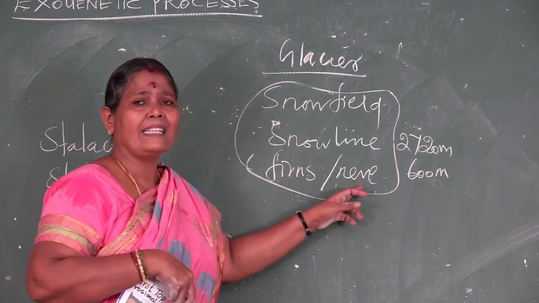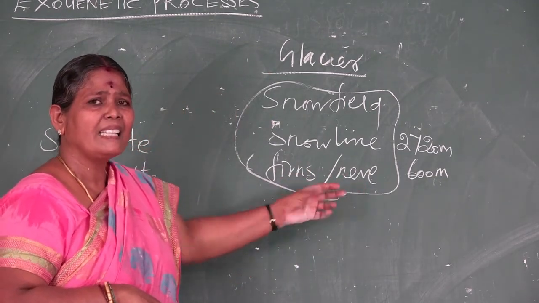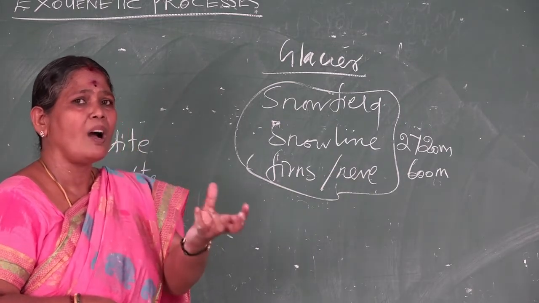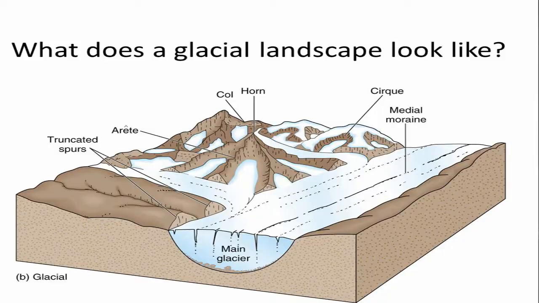Next, firn and névé. What is called firn? Granular ice is called firn and névé. Later, it becomes solid ice.